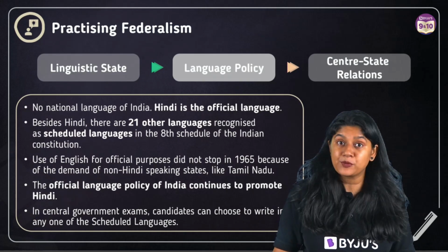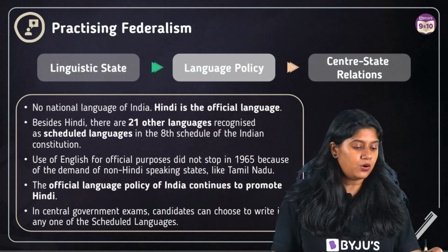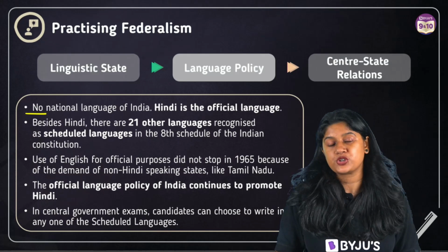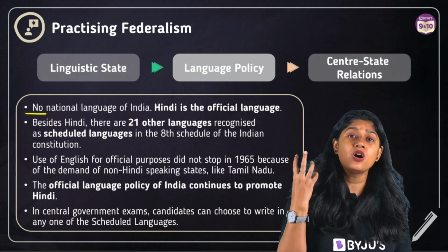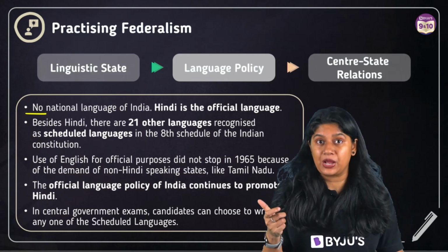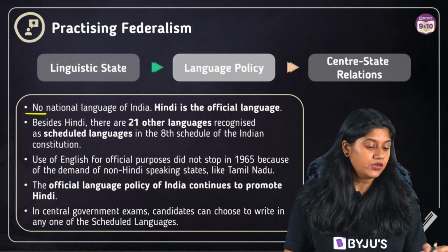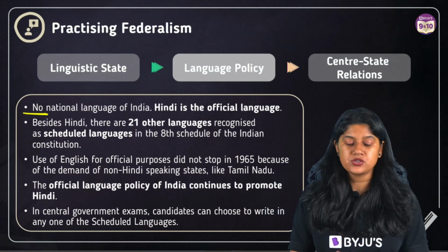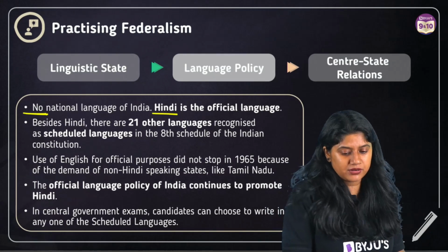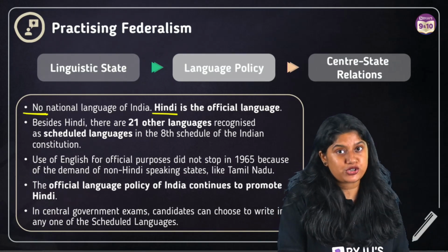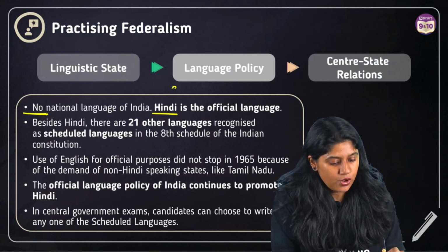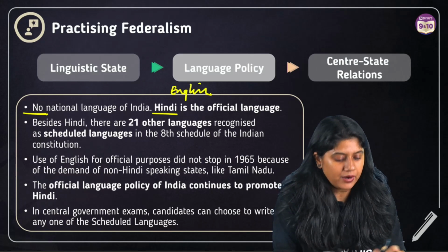Then let's talk about the language policy. In our country, we don't have a national language. Sorry, let me correct myself: we don't have a national language, but we have Hindi as an official language, and of course English is also an official language, which is super important for all of us to remember.